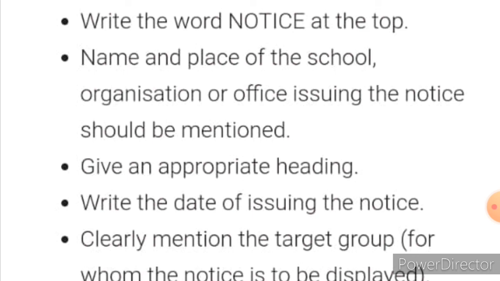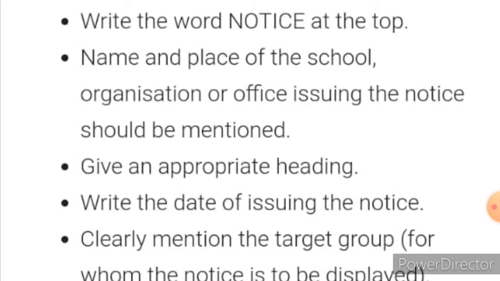The next one, give an appropriate heading. The heading should be important. After writing the title as notice, the next is the heading. On reading the heading itself, the person can understand what the notice is regarding, what the message is about, whether it is about a competition or a general message. So the heading is very important. First, you have to write at the topmost notice. The next is the name and place of the institution or organization. Next, you have to give more importance to the title, that is, the heading.